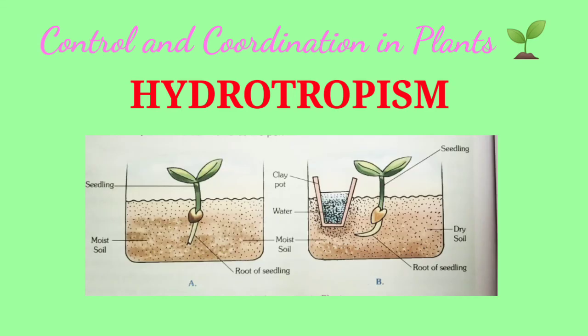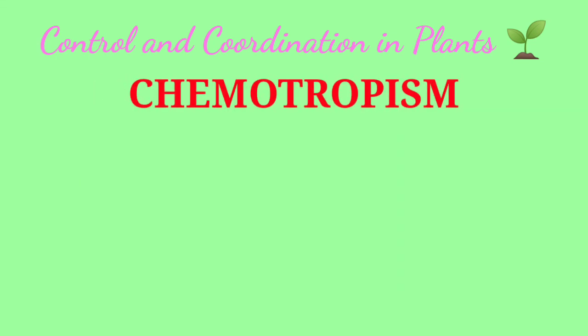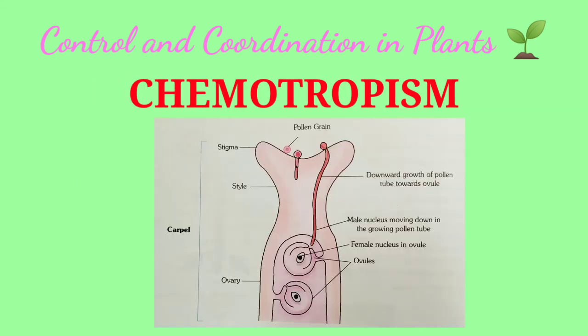Next is chemotropism. Chemo means chemical. The movement due to a chemical stimulus is called chemotropism. Example, growth of the pollen tube from stigma to ovule. You can see in the diagram that pollen tube growth occurs only in the presence of a chemical which is secreted by the stigma. Then only the pollen tube starts growing, from the stigma to the ovule.